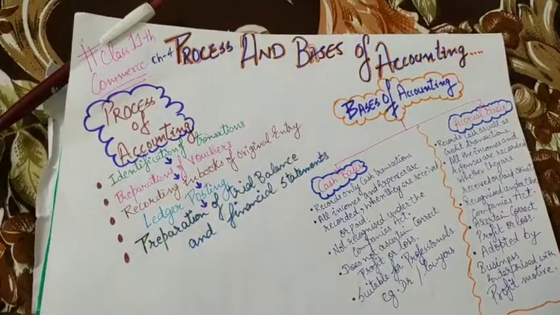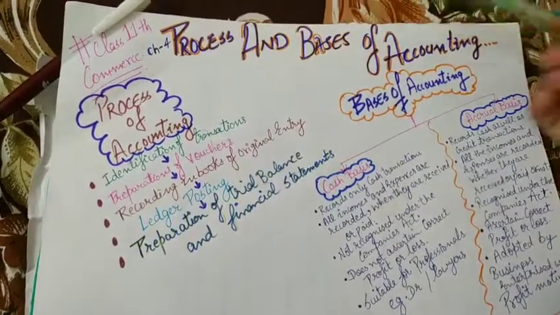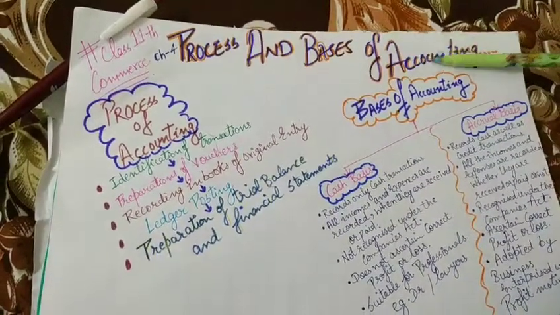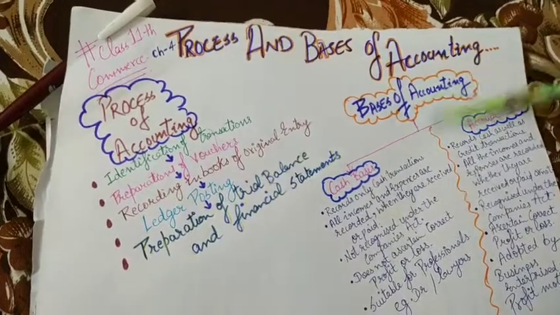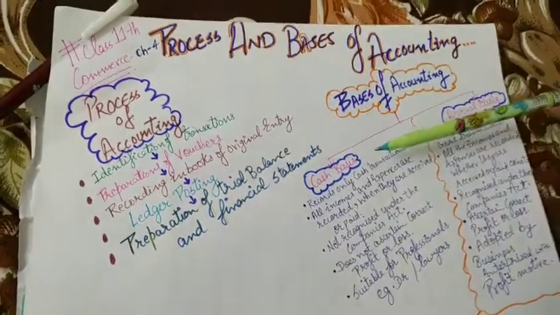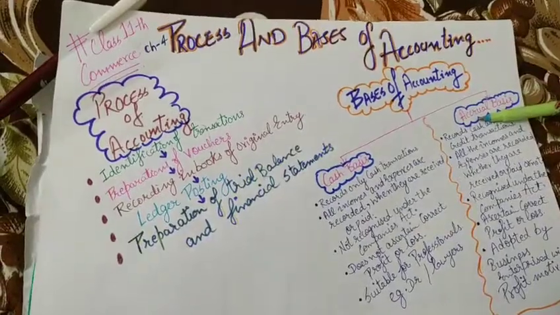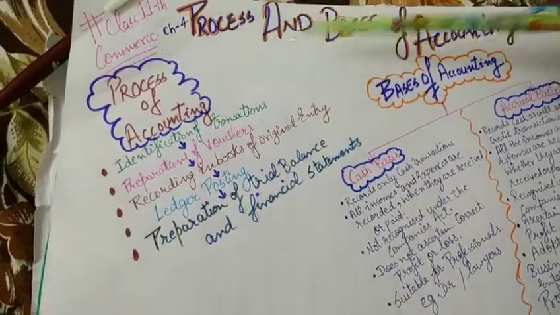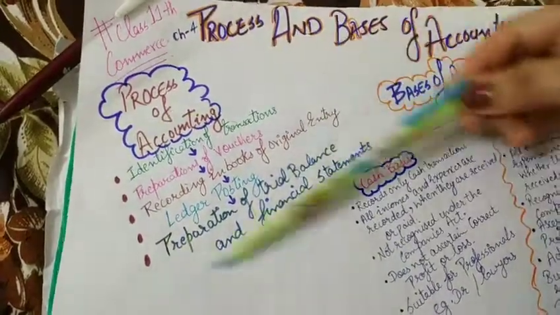So students, in this chapter we will discuss the process of accounting and the basis of accounting. How do we do accounts? We do accounting on two bases: cash basis and accrual basis. First I will explain what the process of accounting is.